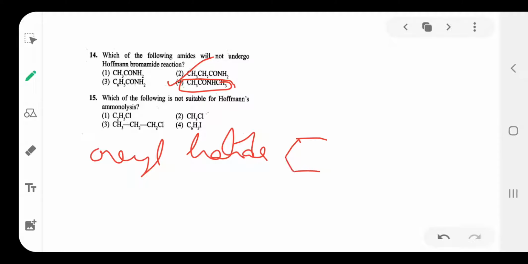For example, this is an aryl halide. During the ammonolysis reaction, this carbon-iodine bond must break. But due to resonance, a partial double bond forms between the carbon and iodine. That's why this bond is unable to break. So aryl halides are not involved in the Hoffmann ammonolysis reaction. Okay. Option is 4.